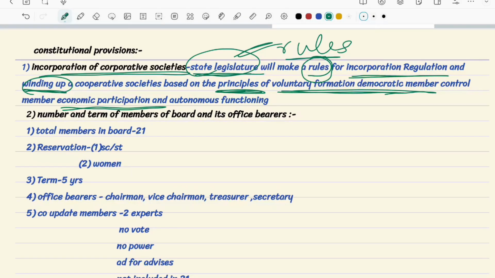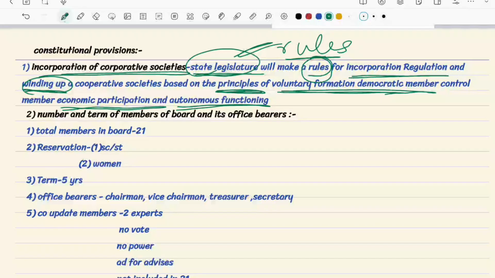Whatever amount they are spending to take that dairy farm to an upper scale, all the members in that team have to share some amount of money. And autonomous functioning: whatever functioning is happening should be known to every individual who is present.